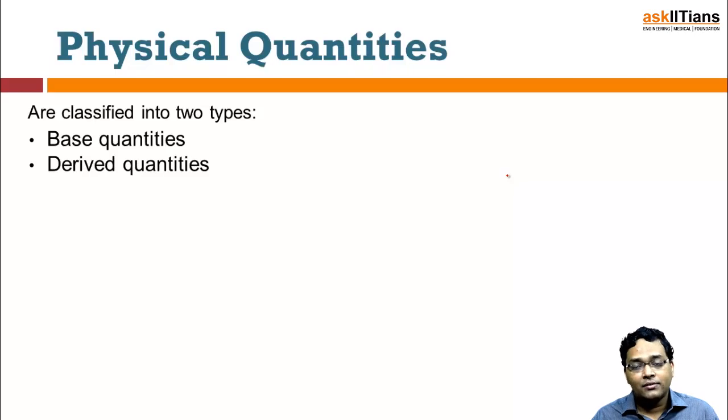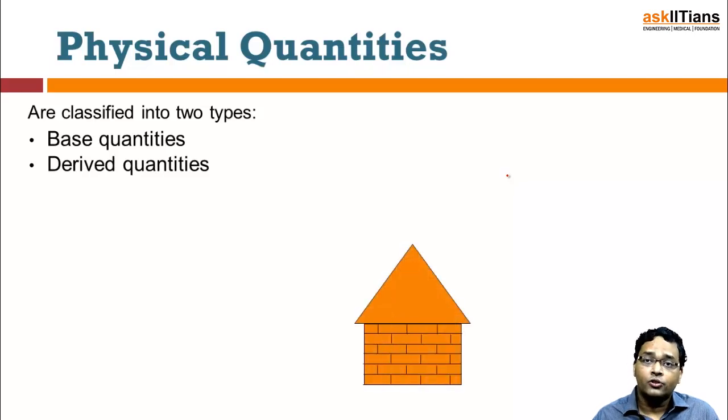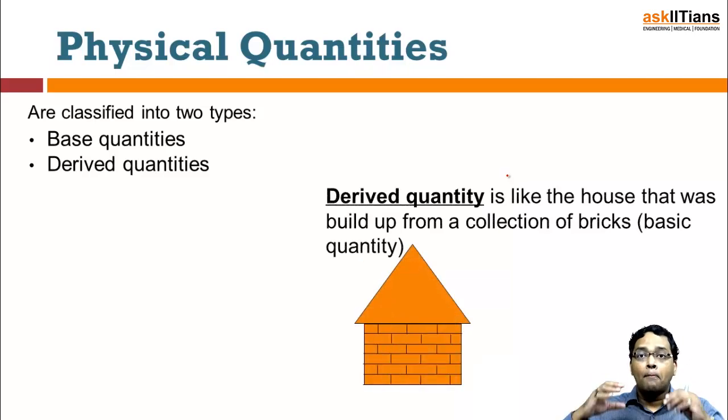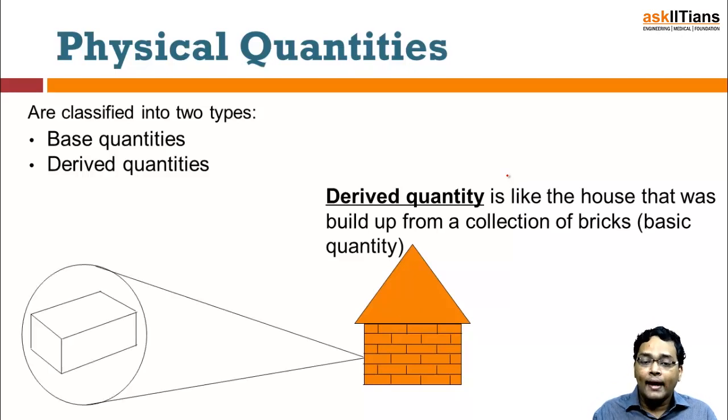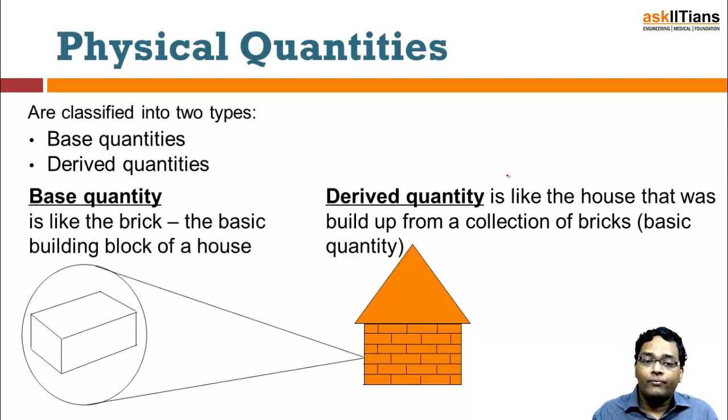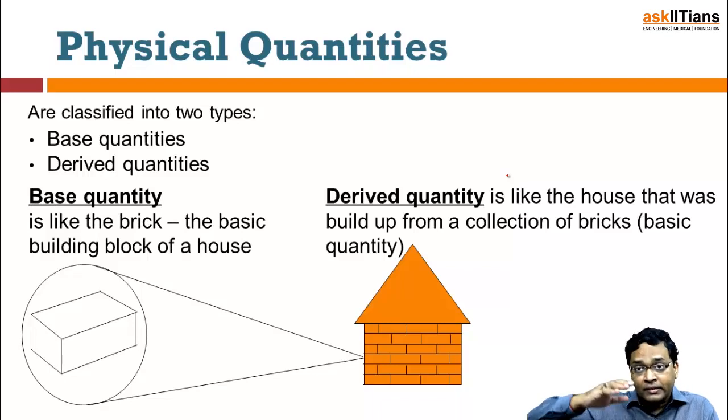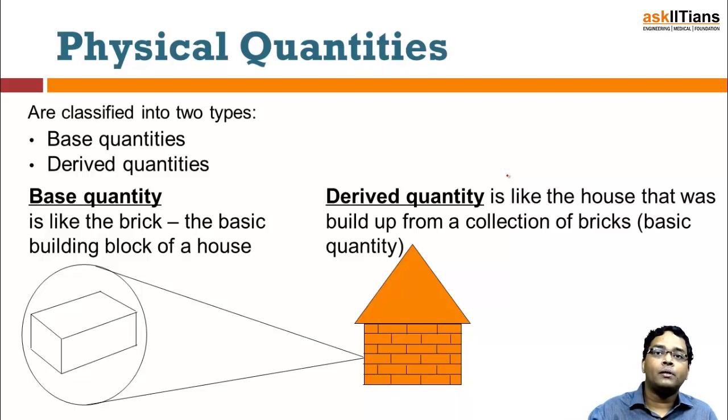As the name itself says about the base quantities, base quantities are the building blocks, and derived quantities are something you get when you combine those base quantities. Let's say bricks: each brick is a base quantity, and if you build up a house, the house is nothing but a derived quantity. This is the way you derive a derived quantity from the base quantity.